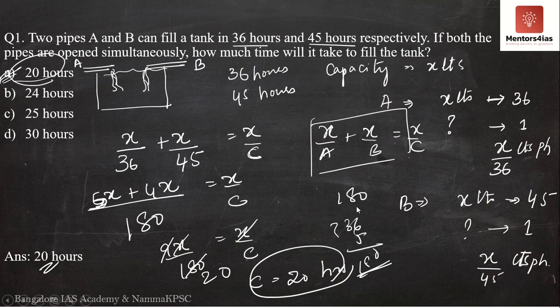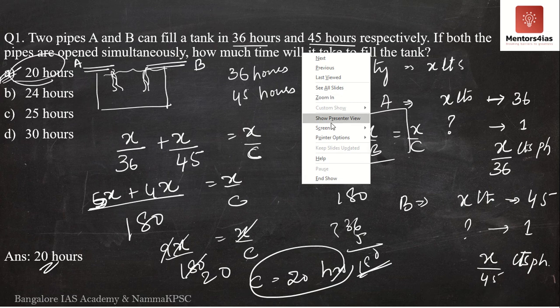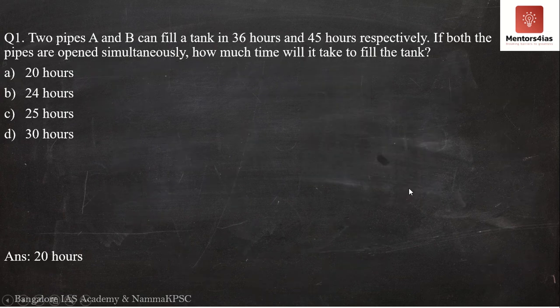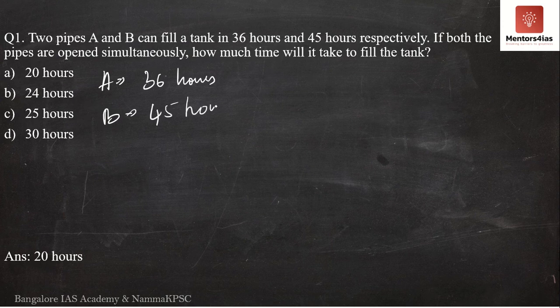So let me just do the same problem by another method. See here, pipe A fills it in 36 hours. Pipe B fills it in 45 hours.